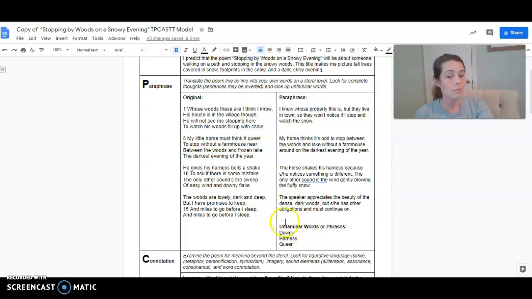And down at the bottom, we have unfamiliar words or phrases. And so we put in words that we weren't sure we knew, such as downy, harness, and queer. And we want to make sure we understood what those words mean, because when we're paraphrasing, we want to make sure we're not just using the same words the poet did. We want to make sure that we are putting it truly in our own words.